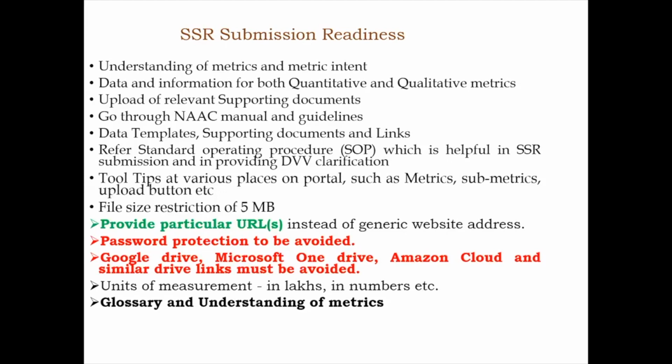We don't want other balance sheets, such as whatever you spend on library, books, all that we are not asking. We are asking which is very particular to infrastructure, and please highlight it, which should be duly signed, sealed and stamped by the CA if you are a college, and by the finance officer if you are a university. Data and information: what sort of data are we asking for? For quantitative metrics, we are asking for data inputs and supporting documents. For qualitative, we are asking you to write within specific word limits. Please upload relevant supporting documents where it is asked.